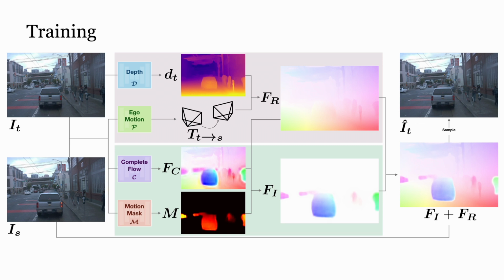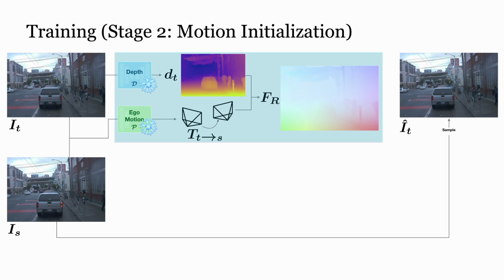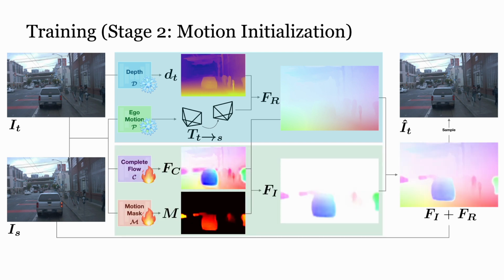Here we offer our key insight that a good motion mask estimate would disambiguate apparent pixel motion, which allows depth to be learned on static pixels and independent motion to be learned for the dynamical pixels. And to correctly learn the motion mask network, we propose a novel initialization scheme that stops depth training early, and this separates learning into three stages. In stage 1, we initialize the depth and ego motion network without the independent motion networks. Then, at an early iteration, we freeze the rigid motion networks and initialize the independent motion networks via the same objective. And finally, we fine-tune all models jointly end-to-end till convergence.